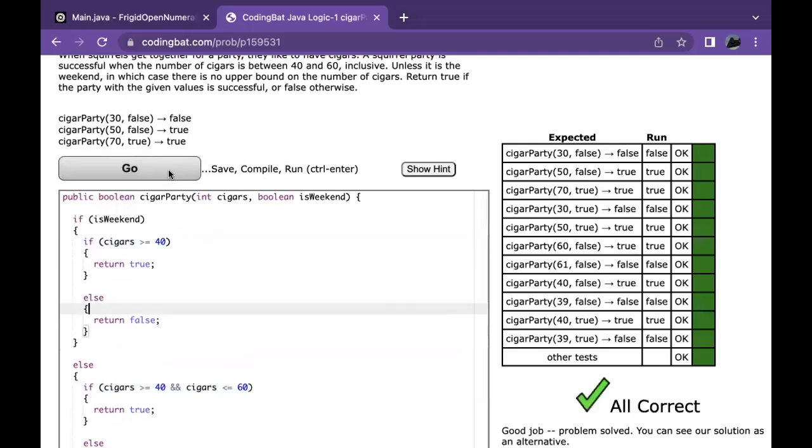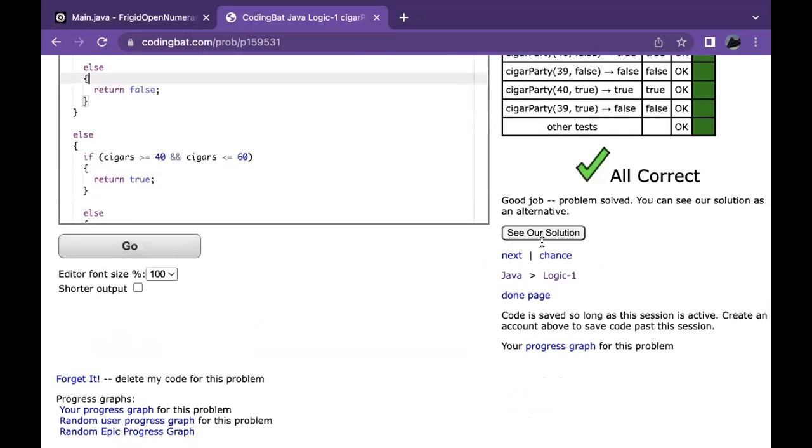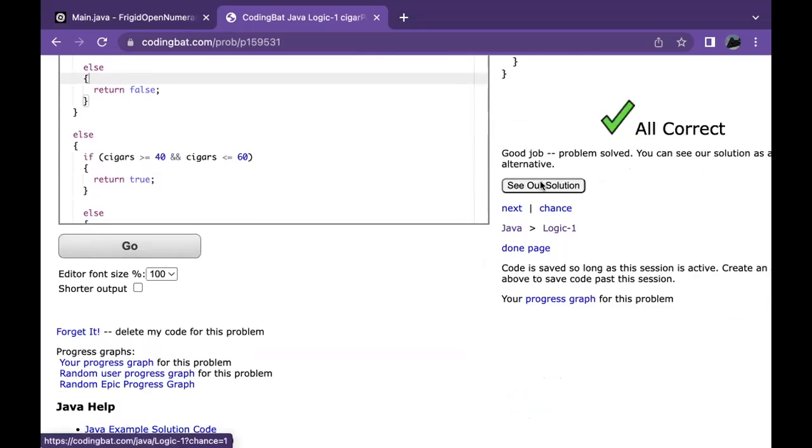And this should work. And as you can see, it works correctly. So you can also see their solution.